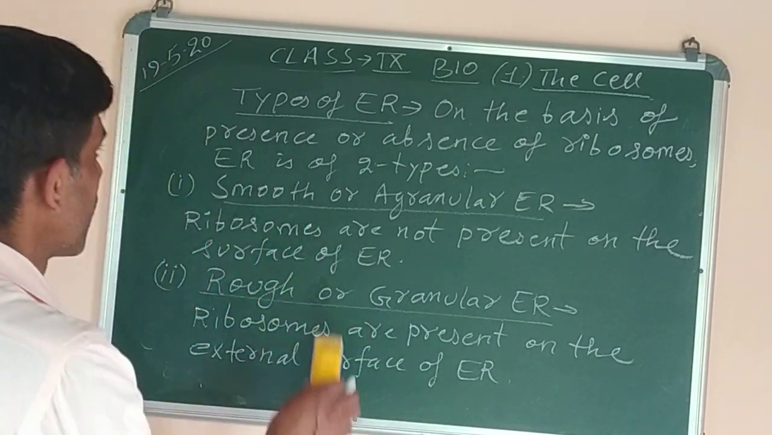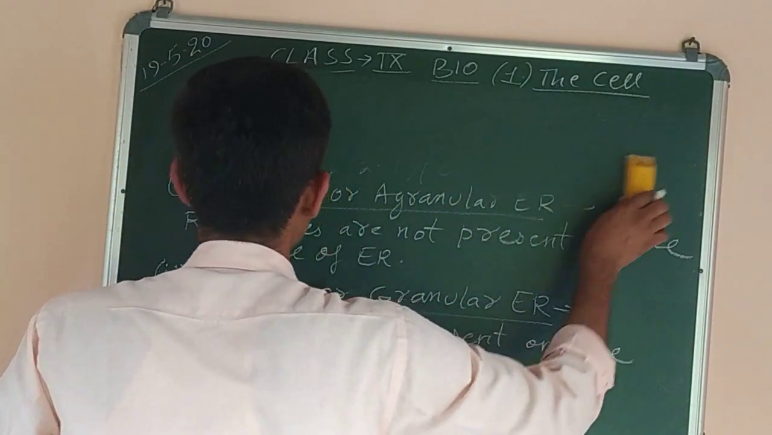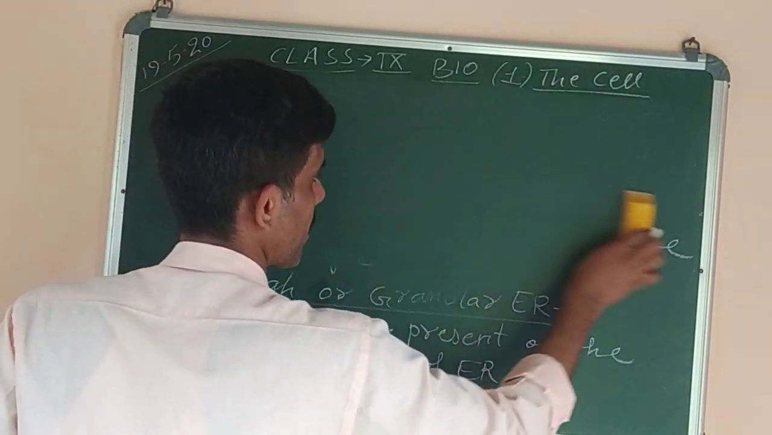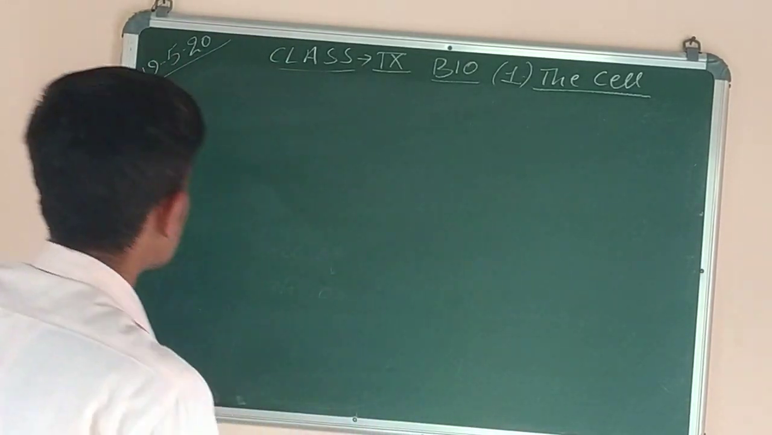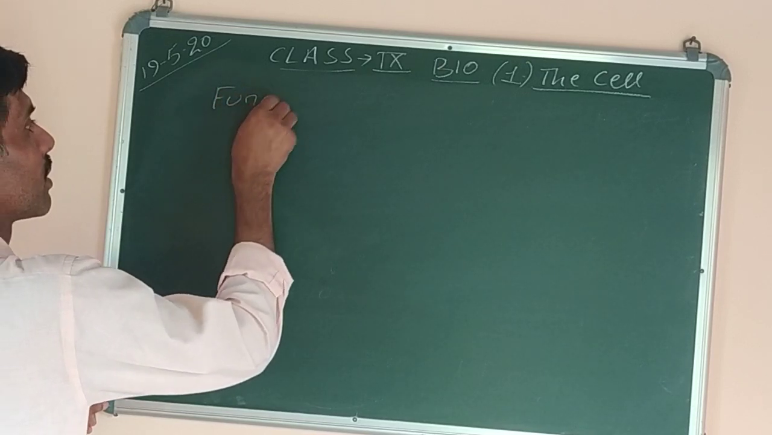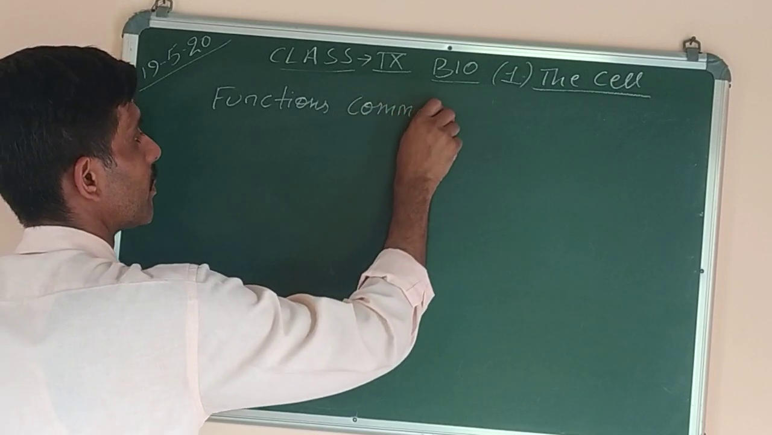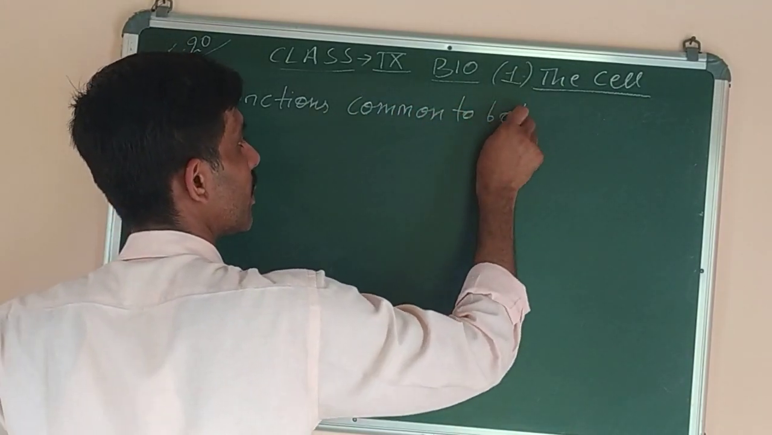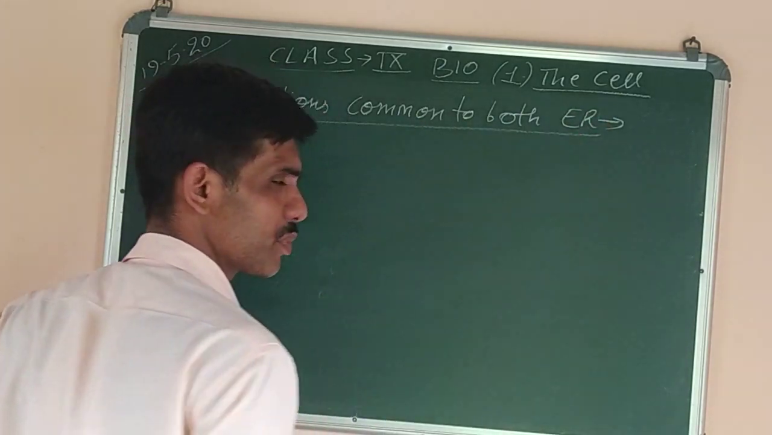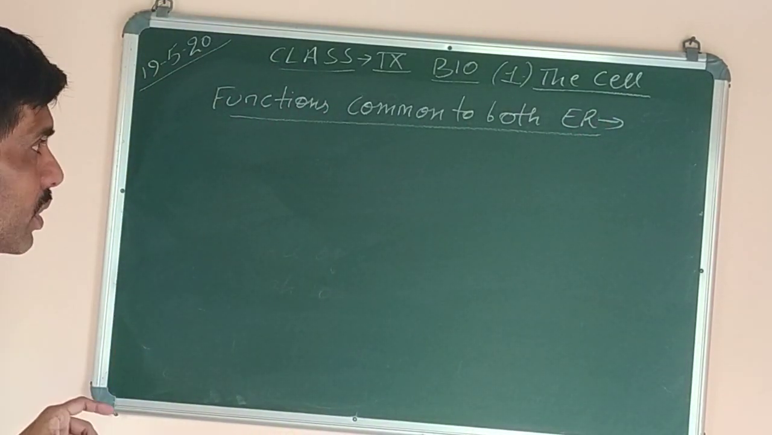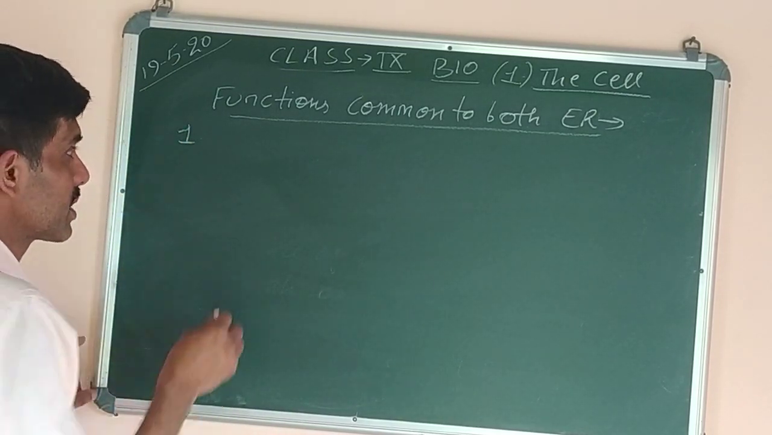Got it? Okay. Now next is the functions of endoplasmic reticulum. What are the different functions? Functions common to both endoplasmic reticulum, both means rough also, smooth also. This is the common function of both the smooth and rough endoplasmic reticulum. Okay. Number one, 5 functions are there.